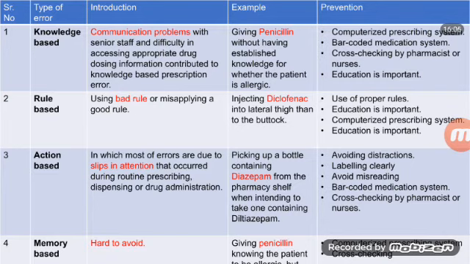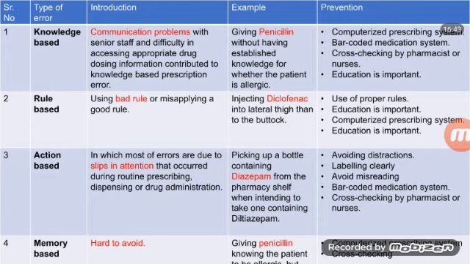Next, rule based error. What is meant by rule based error? Using a bad rule or misapplying a good rule. For example, injecting diclofenac into the lateral thigh rather than the buttock. How can we prevent rule based error? Use of proper rules. Education is important for that. Computerized prescribing system.